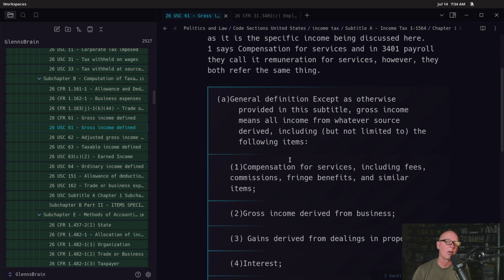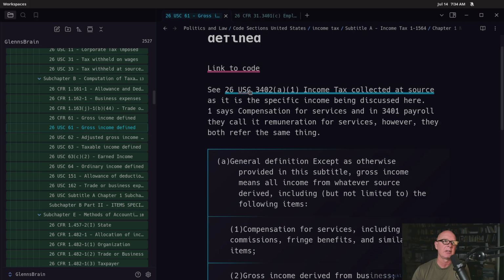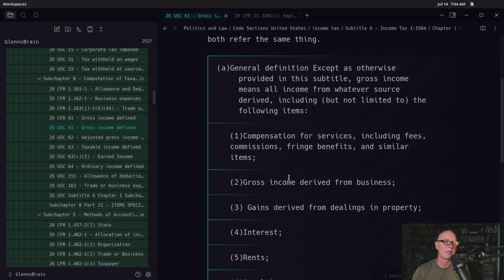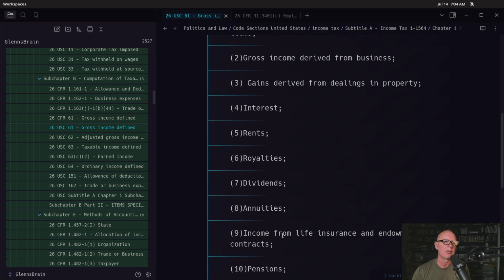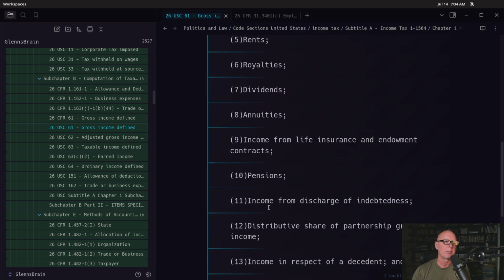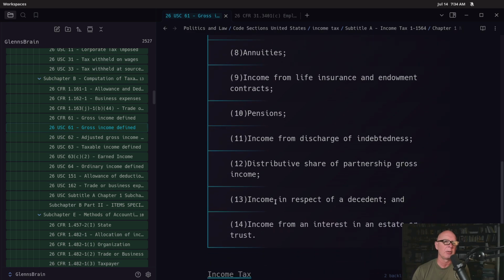I mean, you have to love how they define gross income as what they're defining, and they define it as gross income. Gains derived from dealing, interest, rents, royalties, dividends, and annuities, income from life insurance, pensions, income for discharge, distributive share, income respected decedent, or decedent, income from interest.